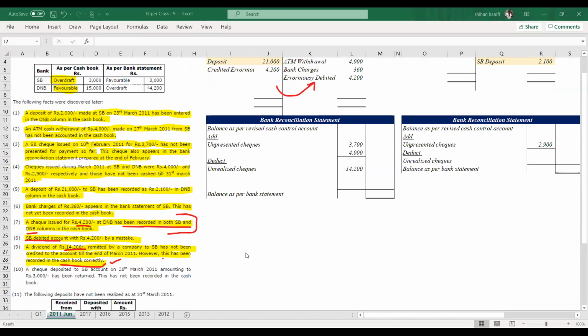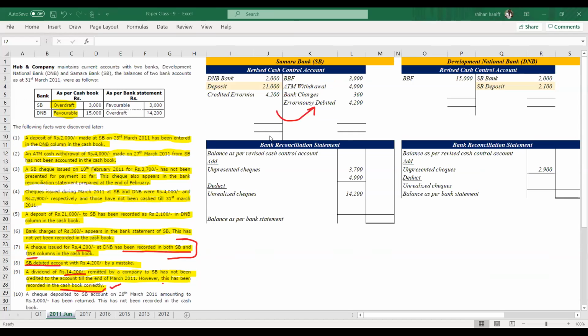Transaction number 10. A check deposited to SB account on 28th March 2011 amounting to 3,000 has been returned. This has not been recorded in the cash book. So if a deposited check is returned, that will be credited to the cash control account.